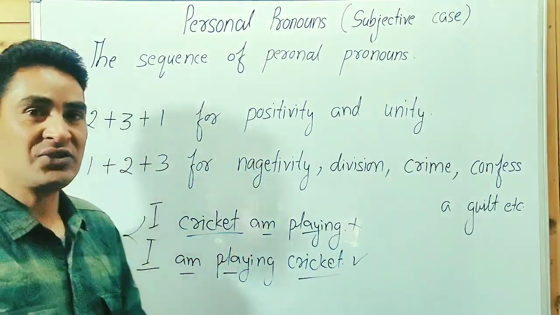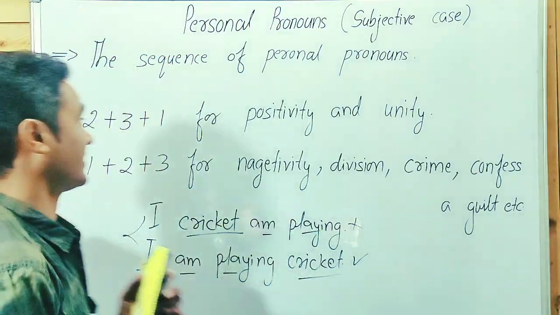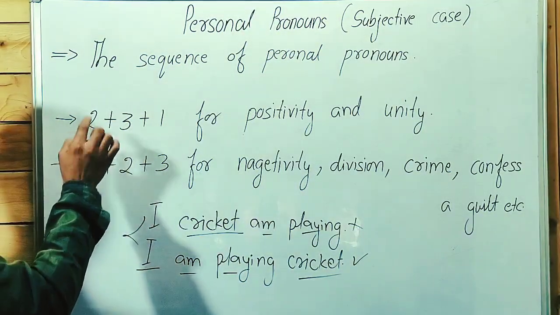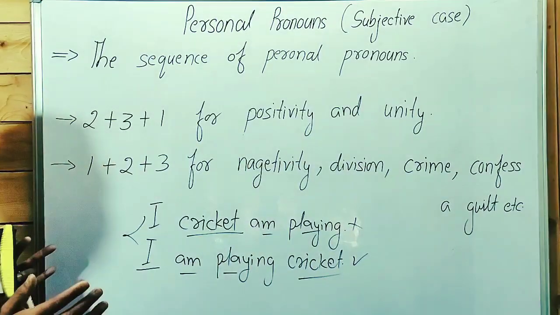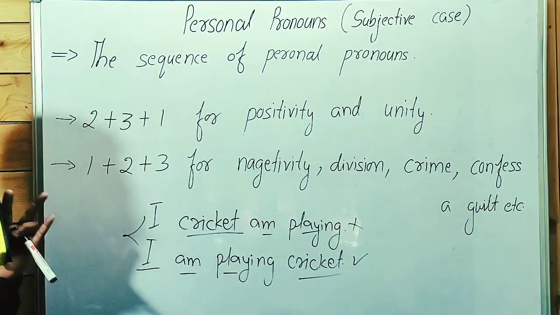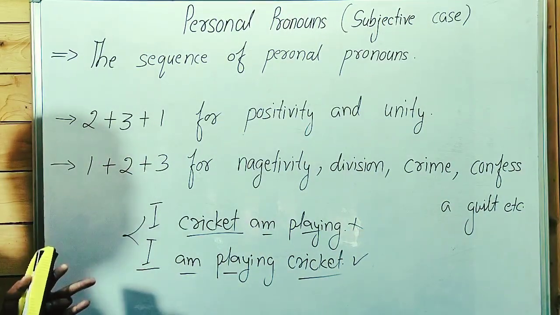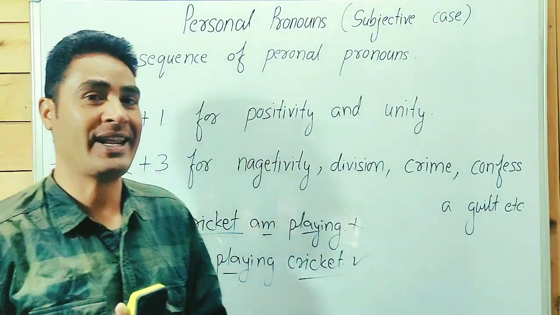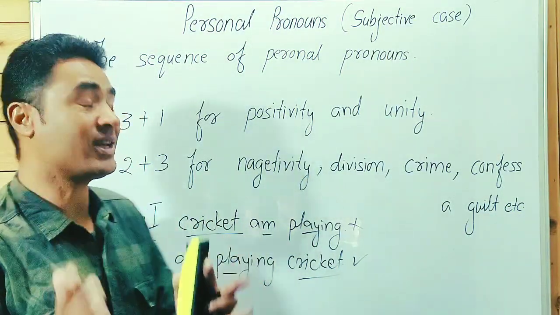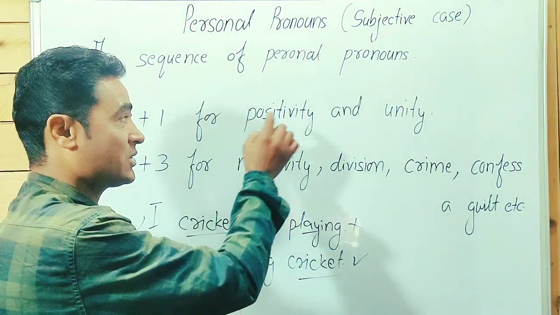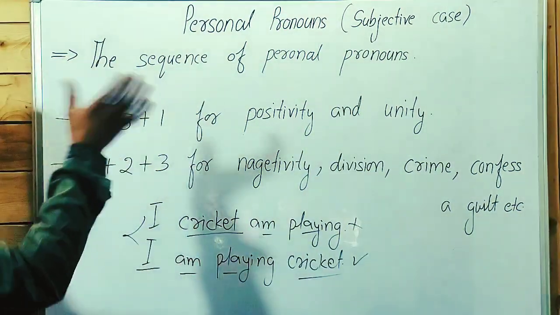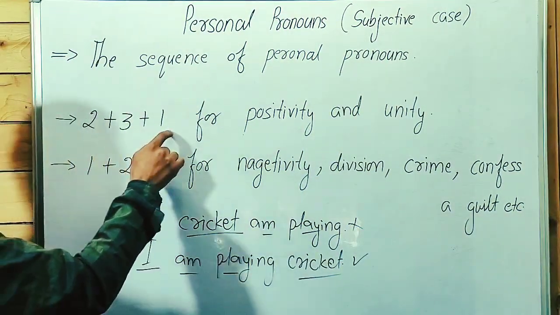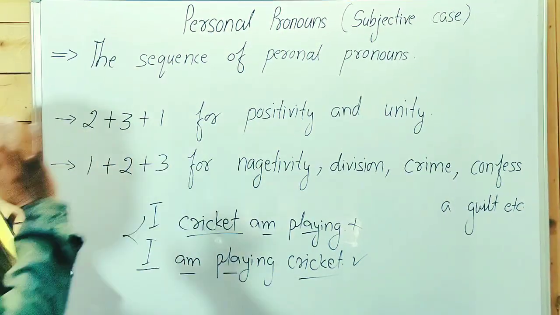I repeat, if two or more pronouns of different persons, it could be any person, are used together in a sentence, and the sense of the sentence indicates positivity and unity, in this case we write personal pronouns in the order 2, 3, 1: second person, third person, first person.